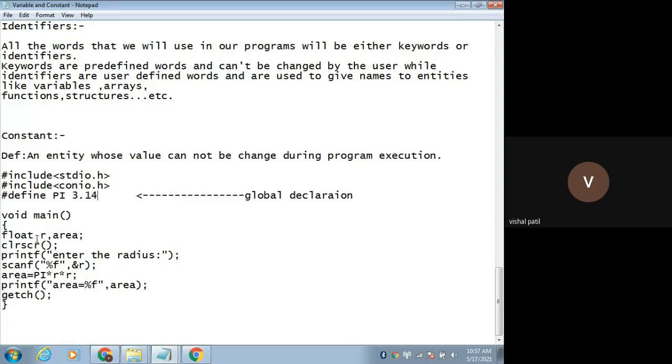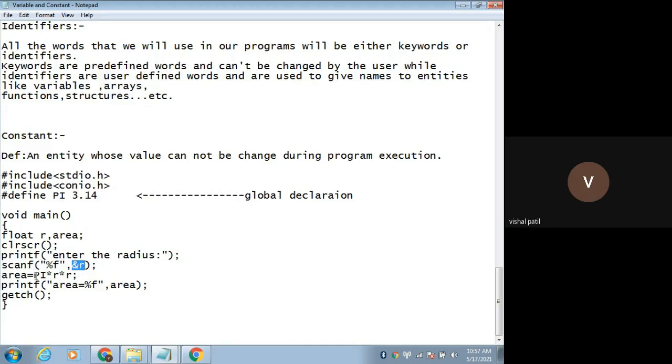Then float, void main. I want to find out the area, right? So this is the formula. Area is equal to pi into r into r, that is pi r square. So enter the radius of that circle. The radius will be of floating type. That's why the format specifier is %f, and then I'm taking the input for radius, so ampersand r.